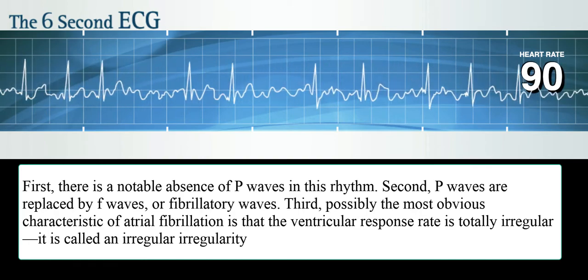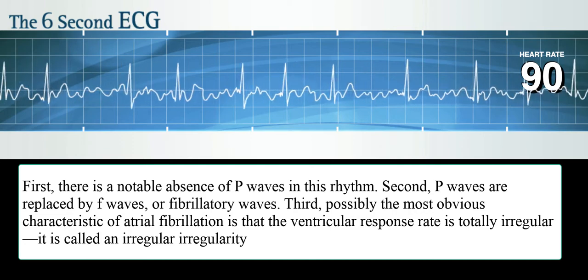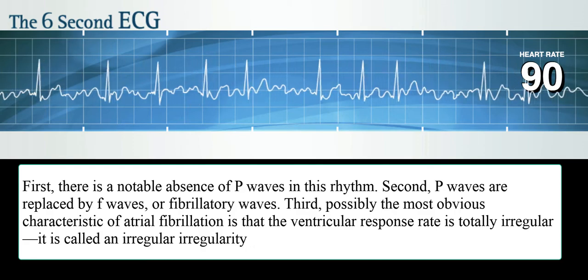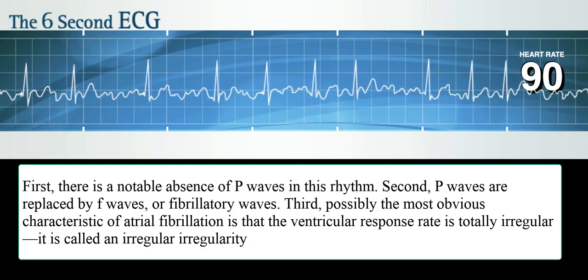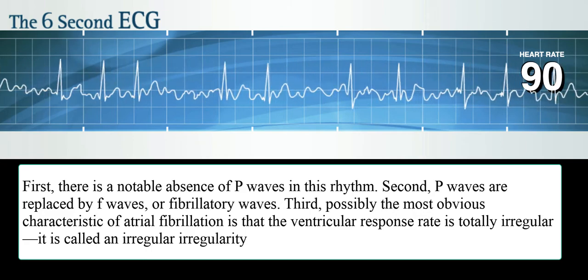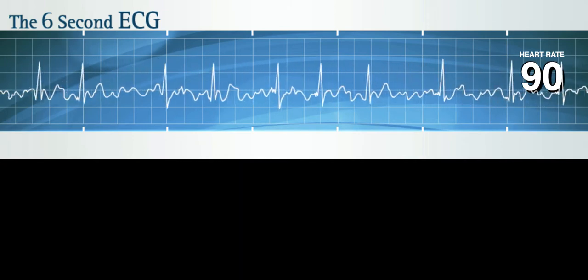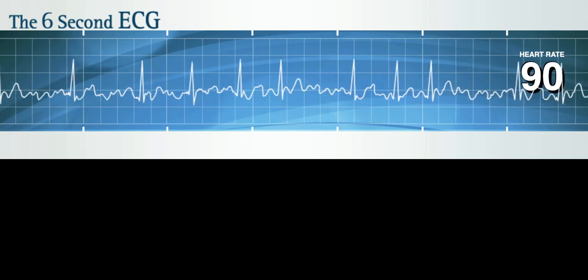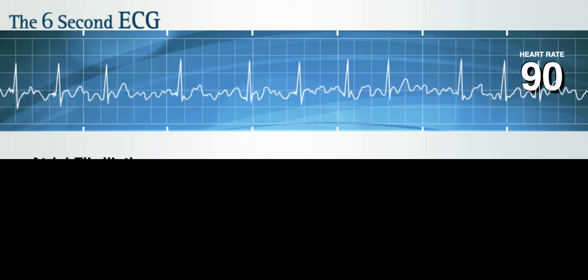Third, possibly the most obvious characteristic of atrial fibrillation is that the ventricular response rate is totally irregular. It is called an irregular irregularity. The QRS complexes in an atrial fibrillation rhythm are usually within normal limits.